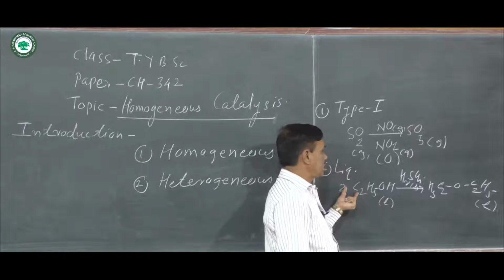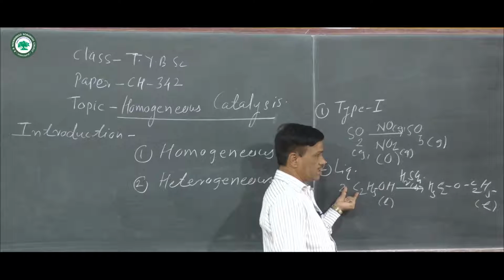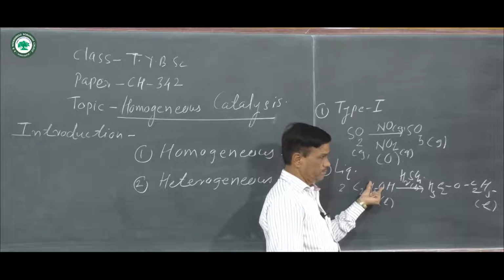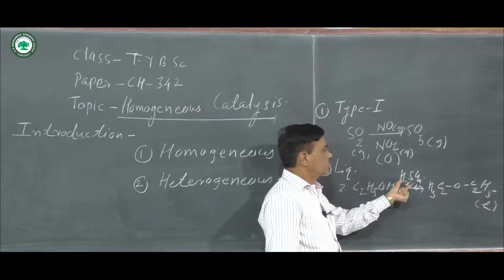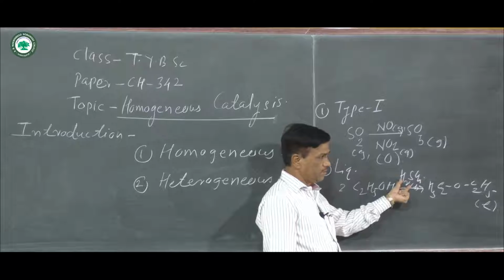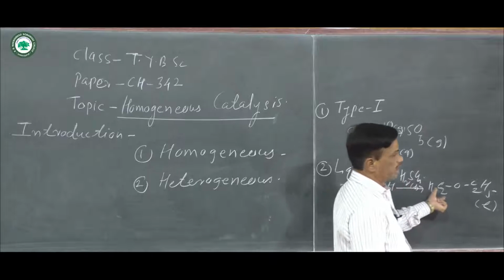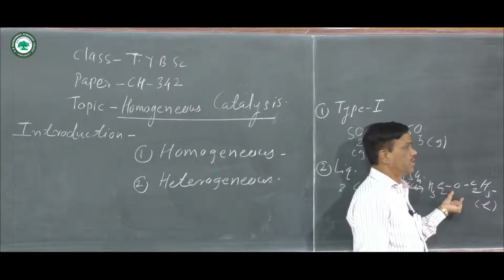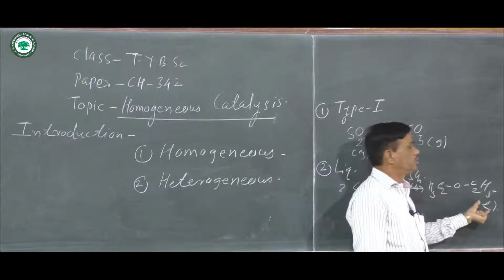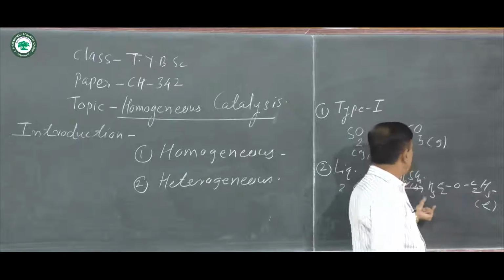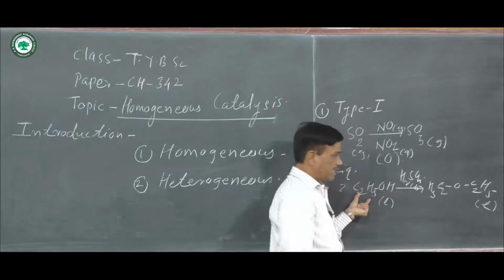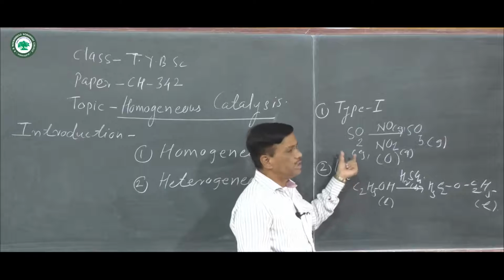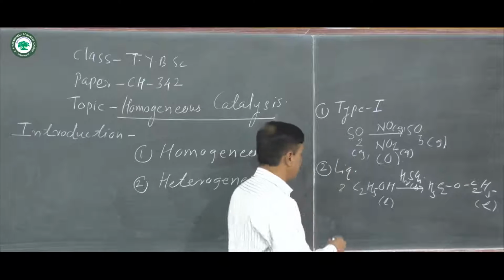In the second type of homogeneous catalysis process, C2H5OH is a liquid, H2SO4 sulfuric acid is a liquid, and whatever product is formed is diethyl ether. It is in the liquid form, and when all the reactants, catalysts and products are in the liquid form, it is a type of homogeneous catalysis.